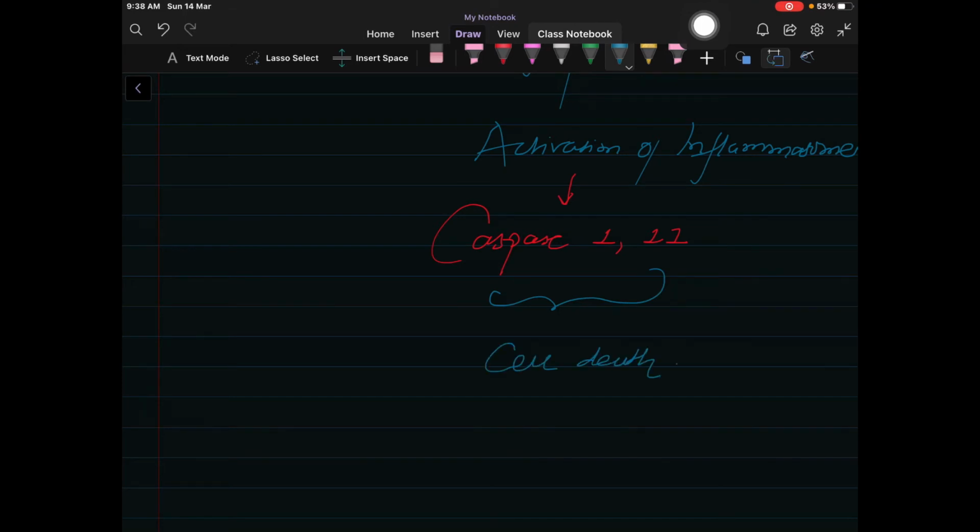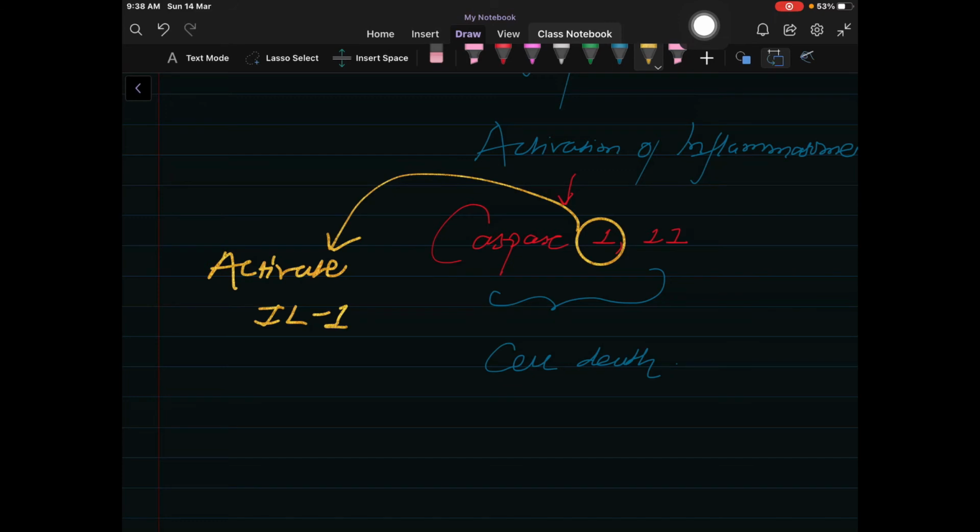But before leading to cell death, caspase 1 will activate IL-1, which leads to the fever. IL-1 is interleukin 1. Before leading to cell death, caspase 1 will activate interleukin 1.